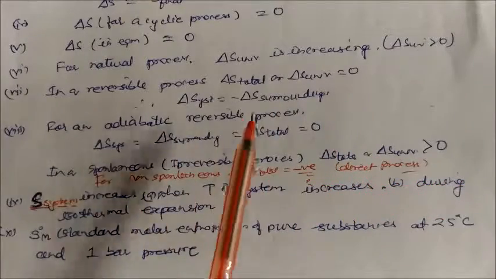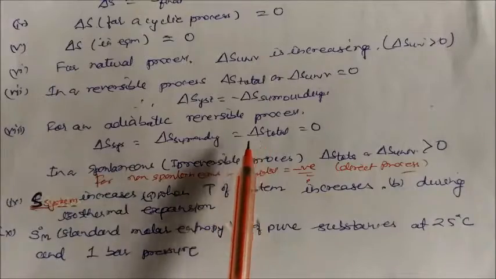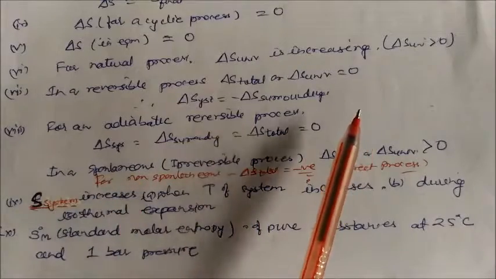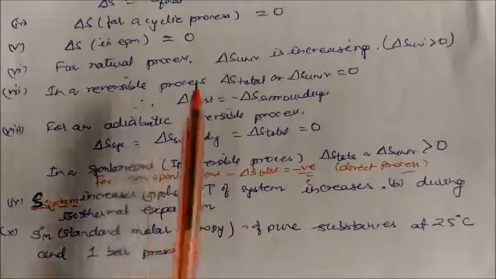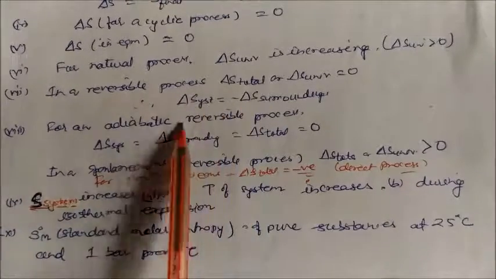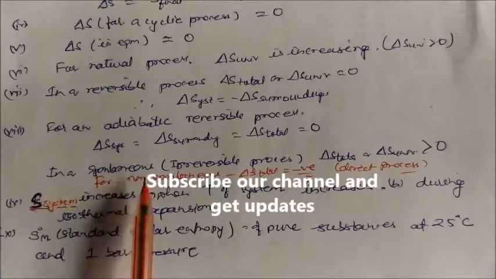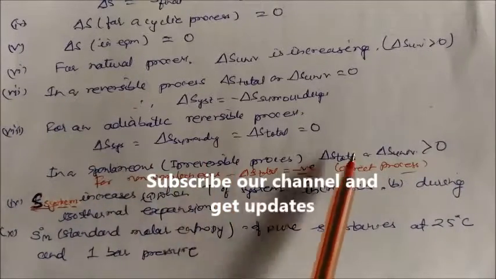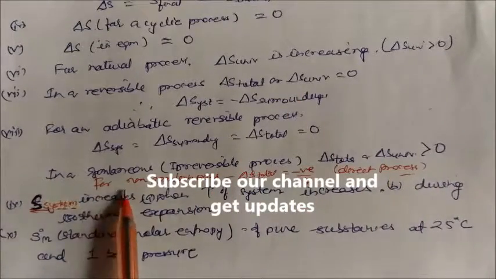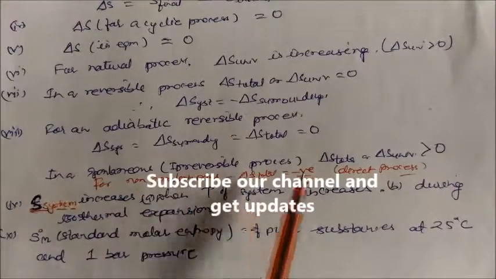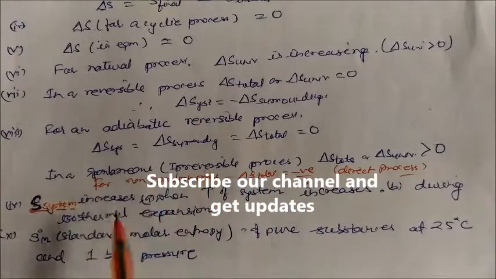Even for an adiabatic reversible process, the entropy of the system, the entropy of the surroundings and the entropy of the universe are all equal to 0. But in this case it is not negative, it is equal. Mind it, for a reversible process it is negative, but in the adiabatic reversible process it is equal. In a spontaneous irreversible process, the entropy of the universe is again positive, like a natural process. And for a non-spontaneous process, the entropy will be negative. This is the basic difference between a non-spontaneous and a spontaneous process.